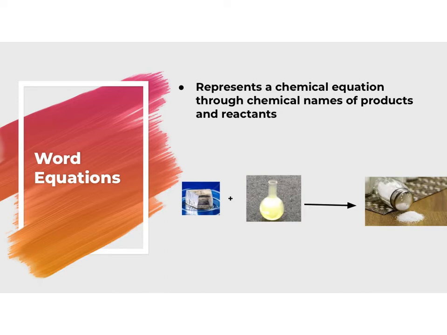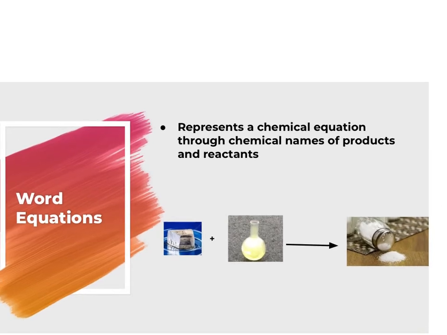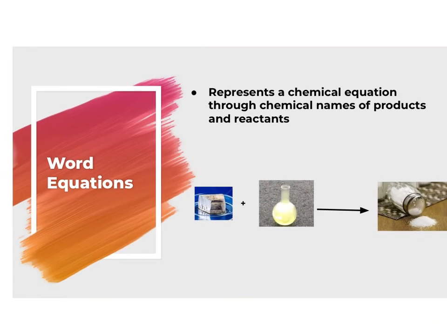So here I just have a visual of a chemical reaction and the substances that are inside of it. And this is probably going to seem pretty familiar to you. So to begin with, I have sodium metal. Sodium metal looks like this.